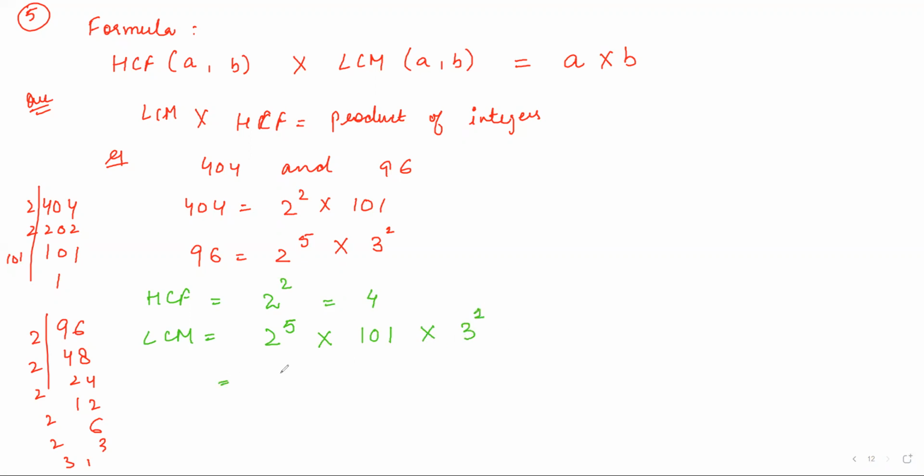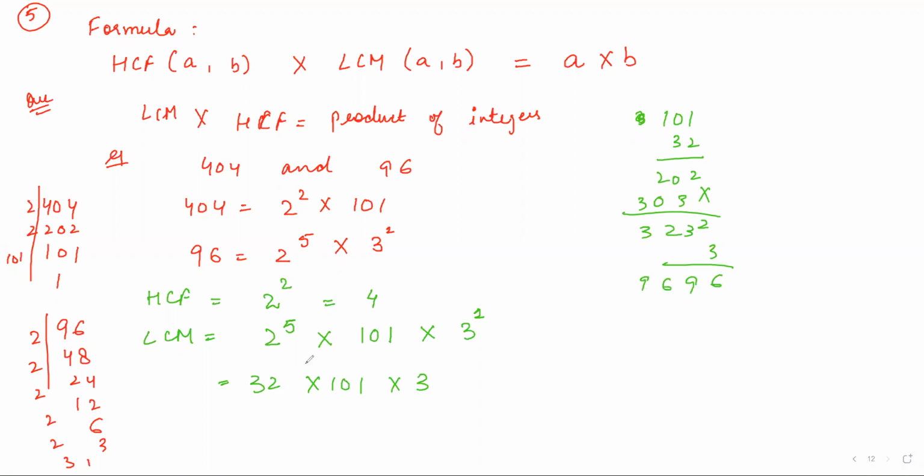So it will be a large number. 2 to the power 5 is 32 into 101 into 3. Now please multiply this. So I'm getting this 9696. Please check. Just 1 minute.